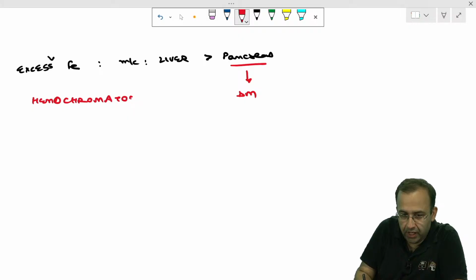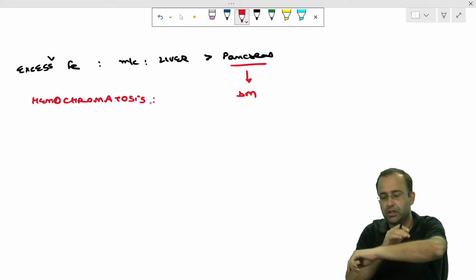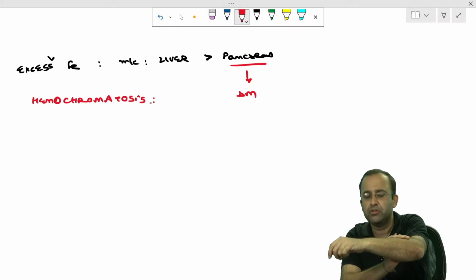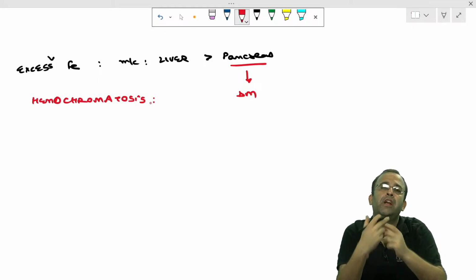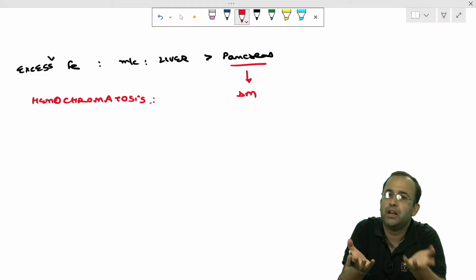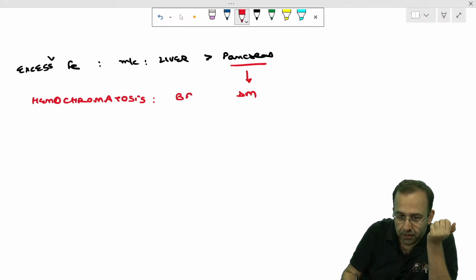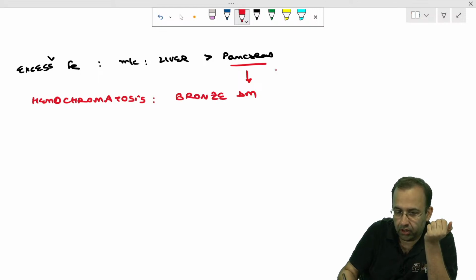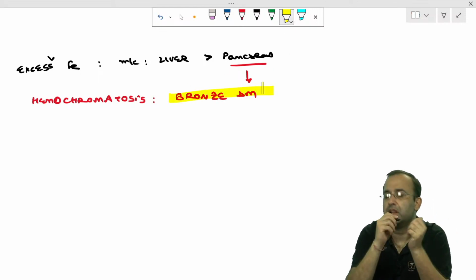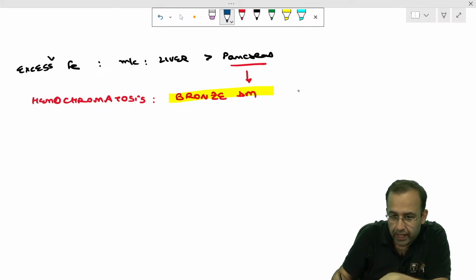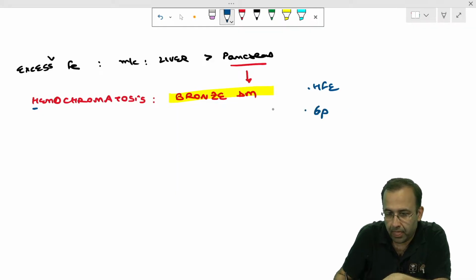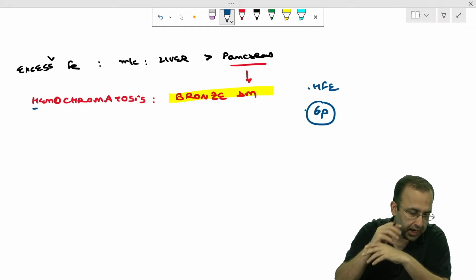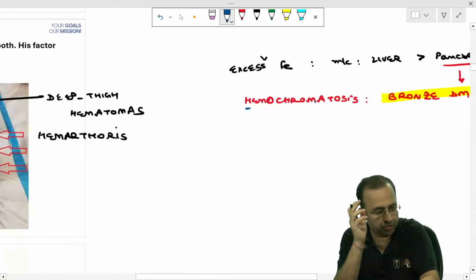When hemosiderin gets deposited in the skin, hemosiderin is brown in color. We are dark skinned because of melanin. Melanin is black in color. So it gives us a sexy skin color, that is bronze color. That is bronze diabetes, hemochromatosis. H for hemochromatosis, H for HFE gene mutation, chromosome 6p, the short arm of chromosome 6. HFE and HLA are present on the same chromosome.